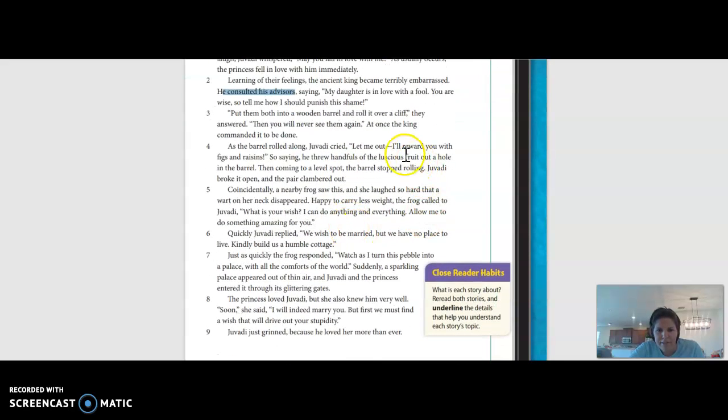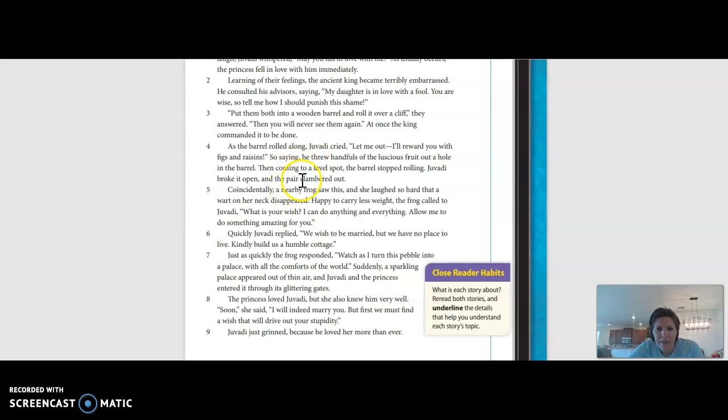Let's see, the next one is right here. He's throwing these figs and raisins out of a barrel. Yeah, he actually gets stuffed into a barrel. I know, kind of strange. But he's throwing handfuls of the luscious fruit out of a hole. That word luscious refers to very juicy and flavorful. That's actually one of our previous vocabulary words that we've already discussed.